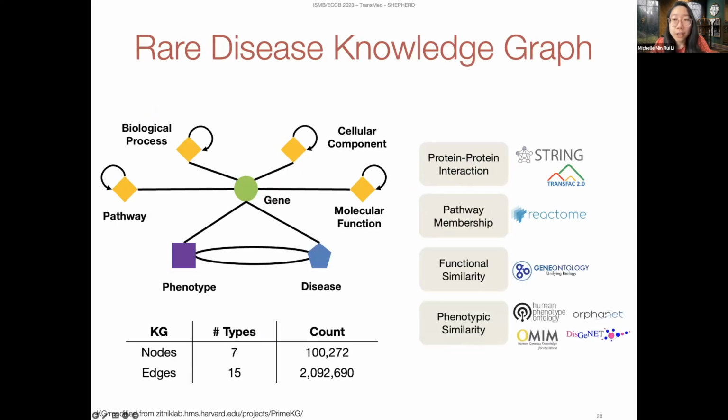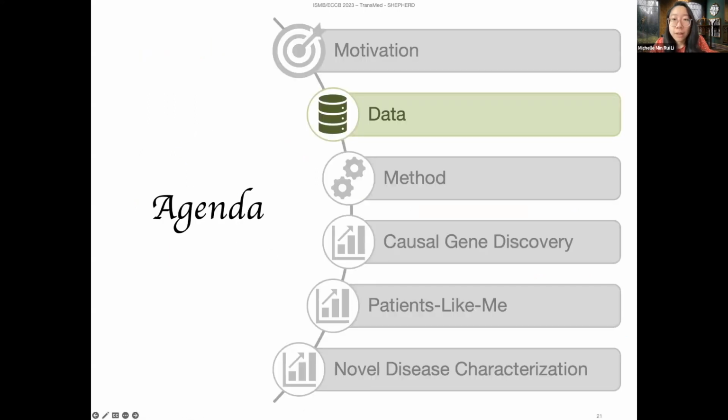And we leverage a knowledge graph to incorporate external knowledge into Shepherd. The knowledge graph contains over 100,000 nodes and 2 million edges. And this knowledge graph contains multiple scales of relationships. Here are just some of the sources of data that are found in the knowledge graph. All right, on to the method.